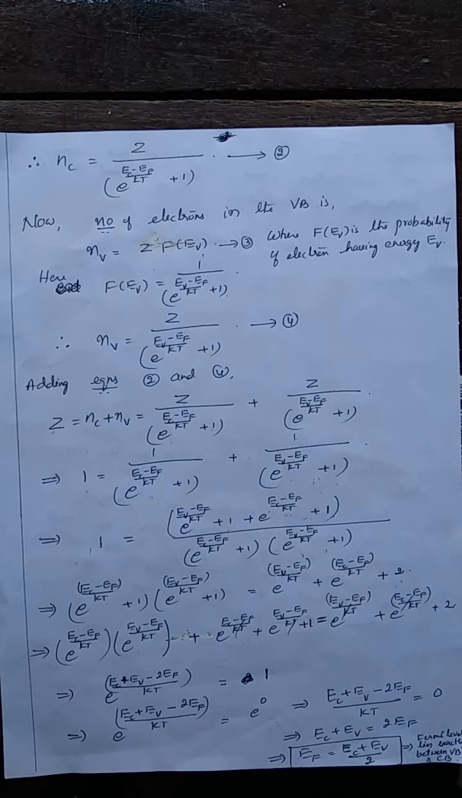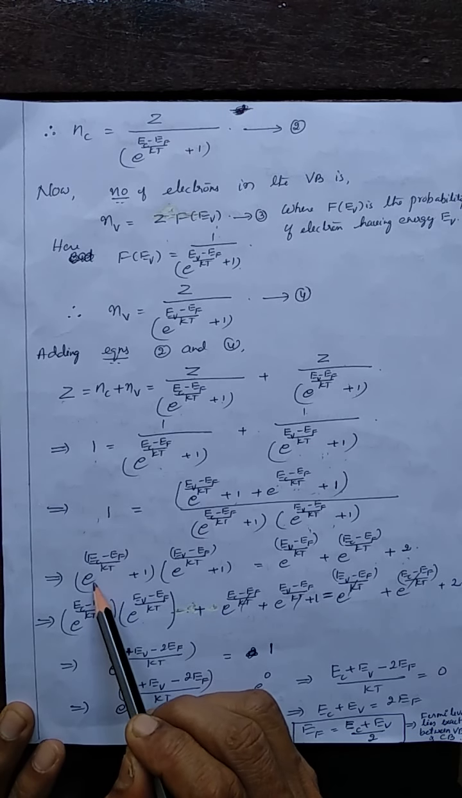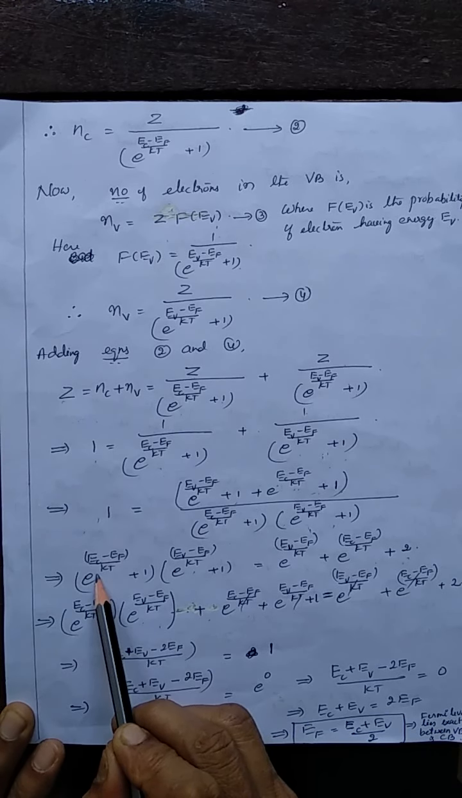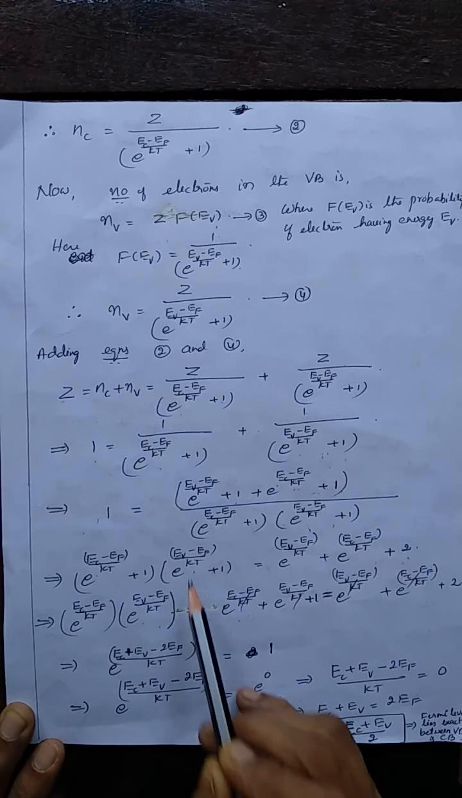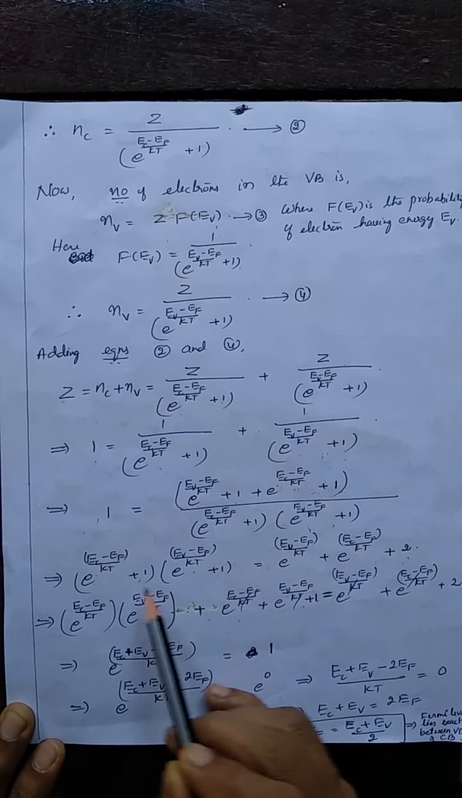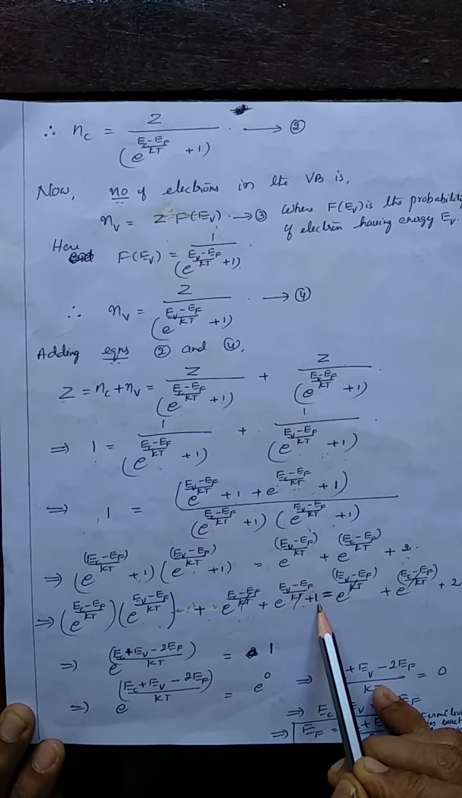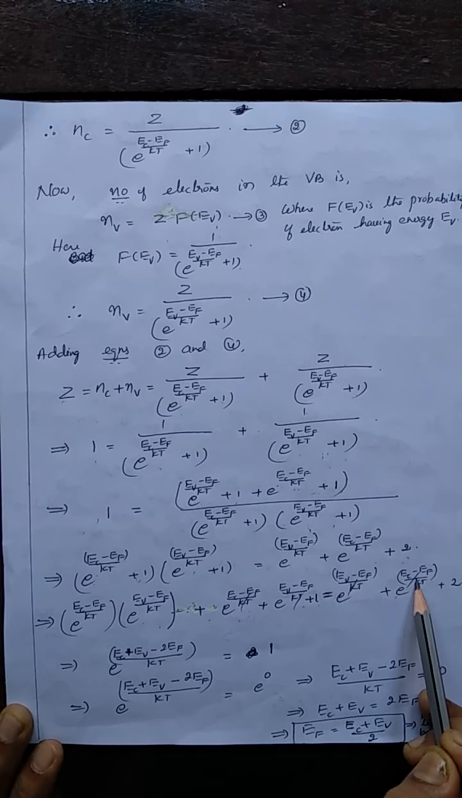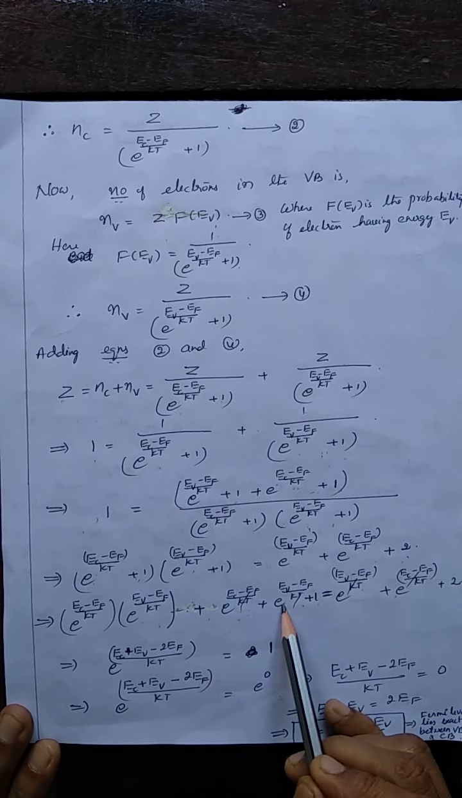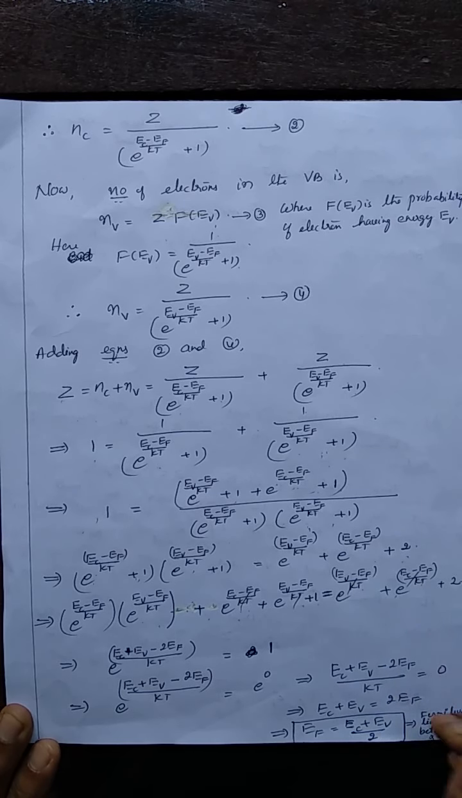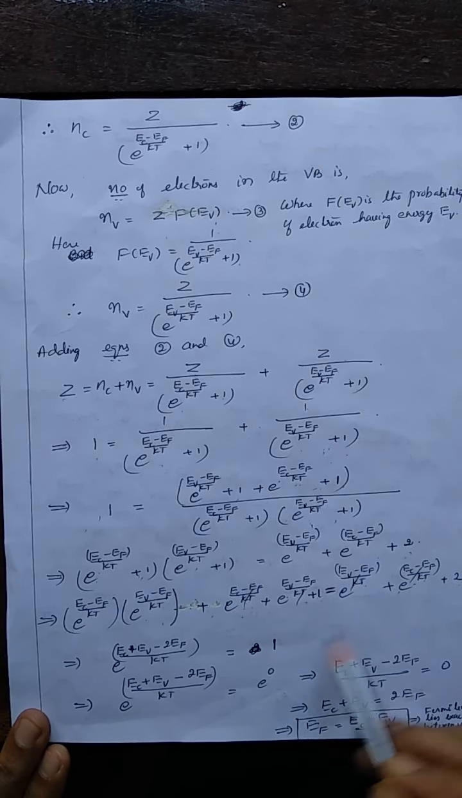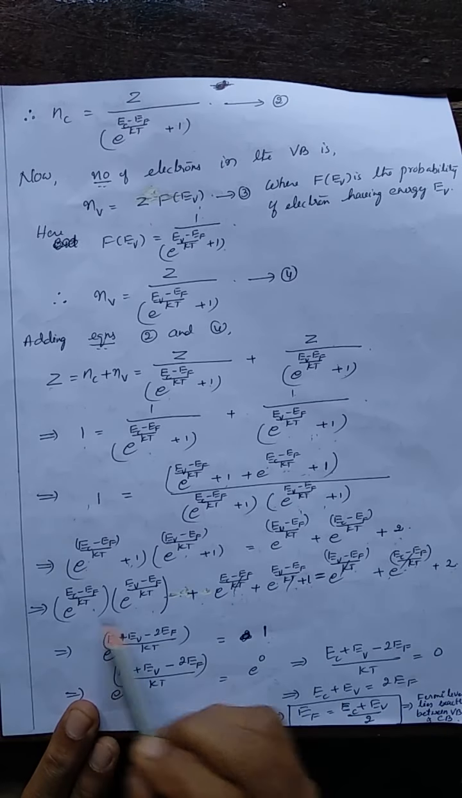Now multiply this. What do you get? The first term into the first term is this, plus this term into 1, you get this. This term into 1, you get this, plus 1 into 1 is 1, equal to the right hand side. So these terms get cancelled: this term minus this is 0, this term minus this is 0, this minus this is 0, this term minus this is 0. So what's remaining? On the right hand side 2, and here 1. 2 minus 1 is 1. So the remaining is this equal to 1.